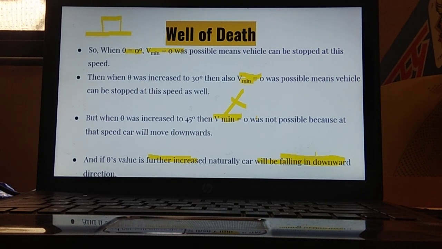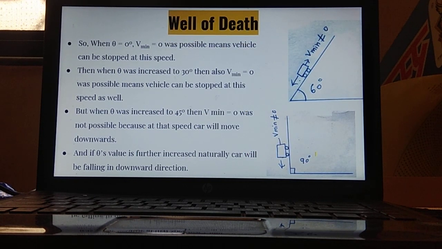I hope up till here the concept is clear. Next, I have increased the angle to 60 degree. It means the car is not able to rest over here, so V min is not equal to 0. The vehicle should be traveling with some speed in order to keep moving over here. As soon as the speed comes to 0, the vehicle will start moving in a backward direction. Similarly, whenever the angle is 90 degree, the vehicle will naturally fall in a backward direction.